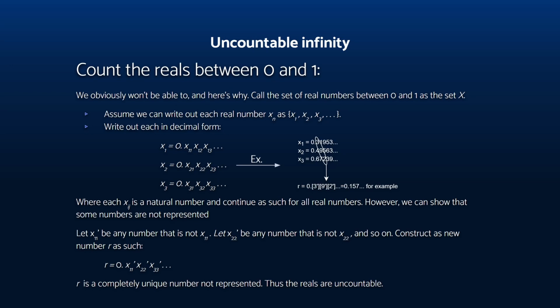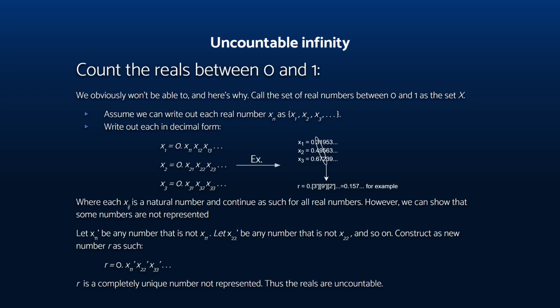So we know if we have these x sub 1, x sub 2, and x sub 3, and so forth in our set of real numbers between 0 and 1, they are going to have some elements in their decimal places. Take x sub 1: in its first decimal place is x sub 1,1, in the second decimal place is x sub 1,2, and in the third x sub 1,3, and this is the same respectively for all the elements that we're considering in the set.